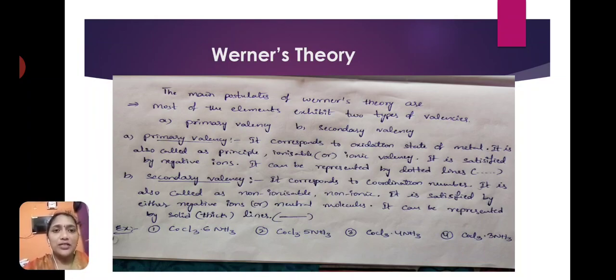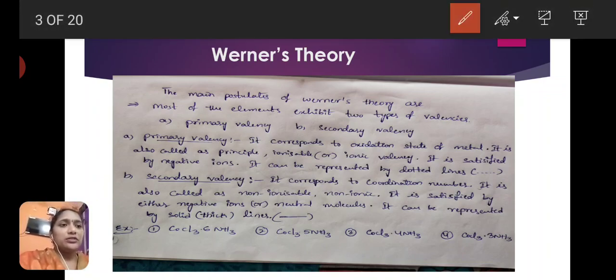According to Werner's theory, primary valency corresponds to the oxidation state of the metal. It is also called the principal ionizable or ionic valency, and it is satisfied by negative ligands. It can be represented by dotted lines within the bracket. This primary valency is represented by a dotted line.